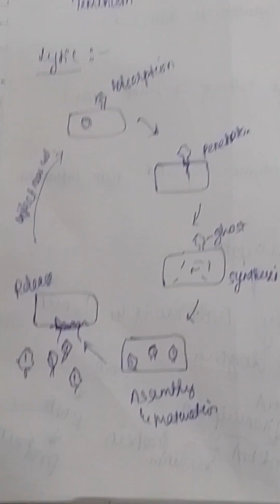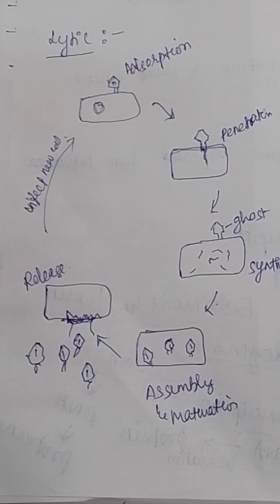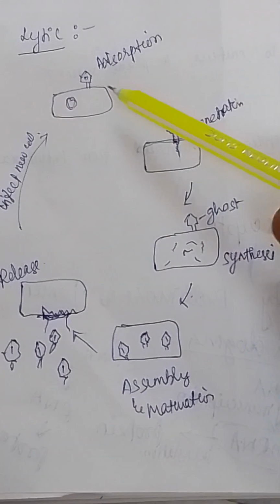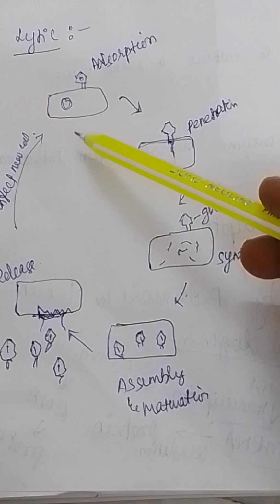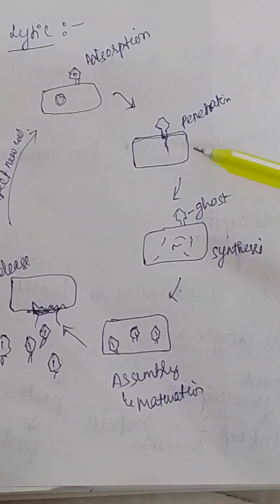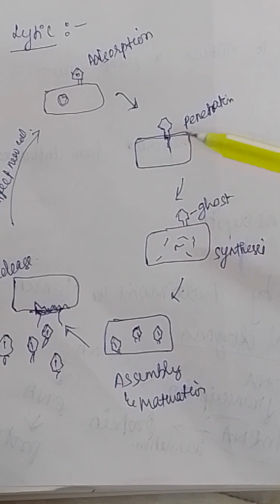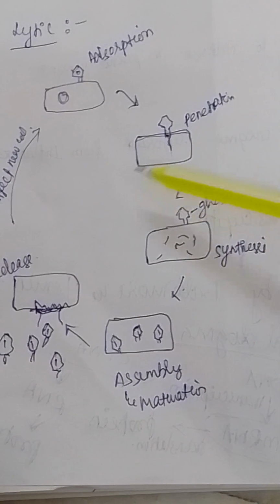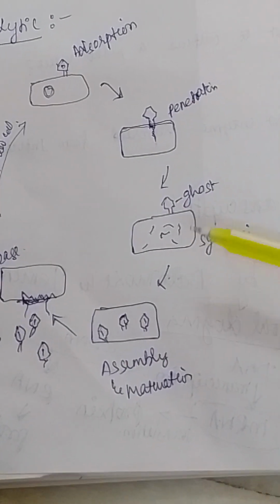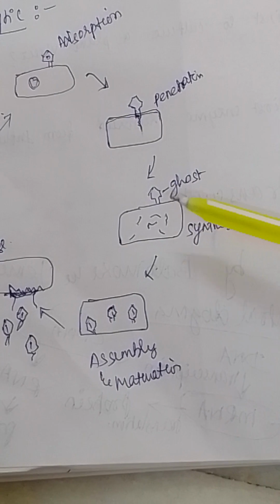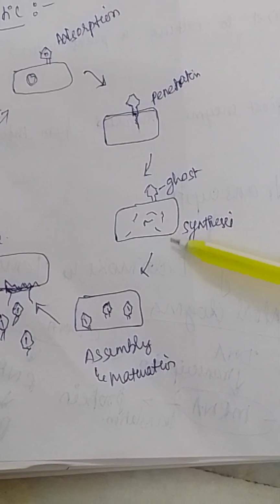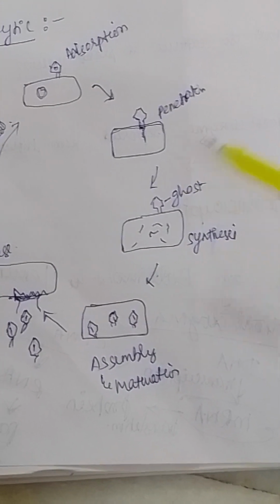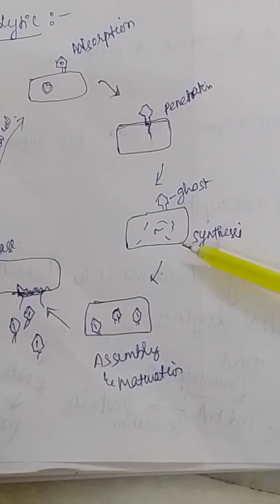So this is the diagrammatic representation of the lytic cycle. First, the bacteriophage recognizes and attaches on the bacterial cell, and next the genetic material is pierced into the host cell. Third, the protein coat will be outside, this is called the ghost, and the synthesis of the virus's own genetic material and proteins occurs.